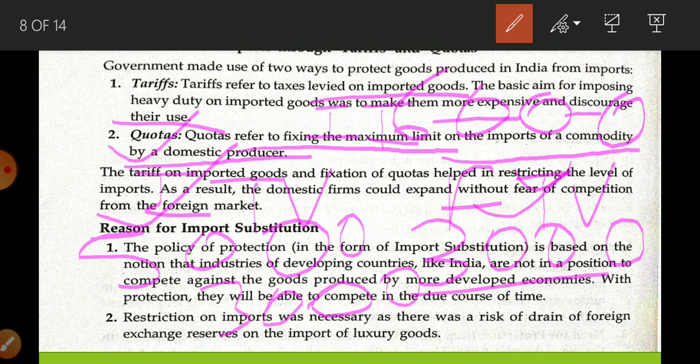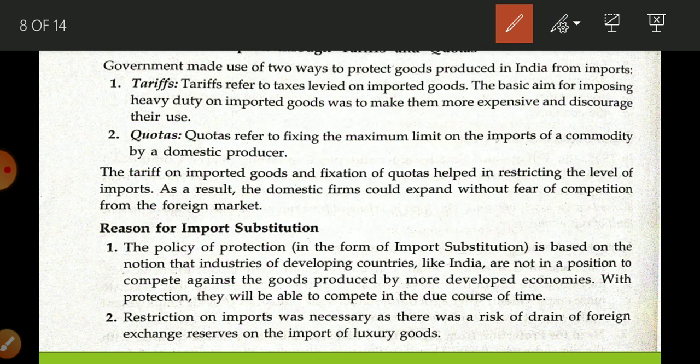And how many TVs you can sell is also fixed by the government. You could only sell 100 TVs here. So now it becomes too expensive, and there is limited availability of foreign TV. So in this way, Indian people were encouraged to purchase Indian TV. So this is your tariff and quota.